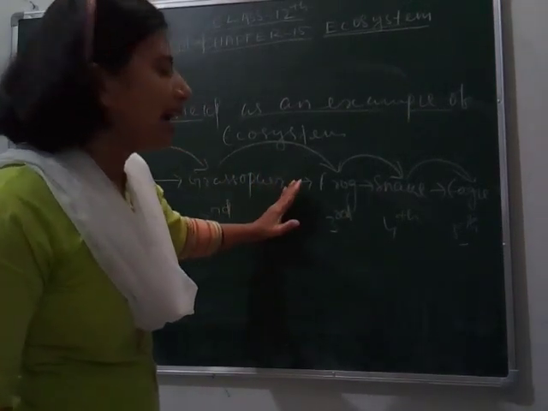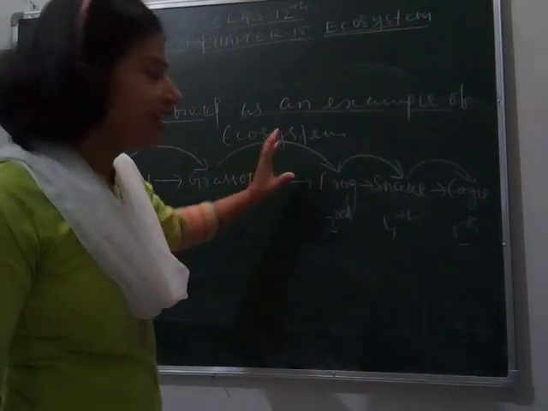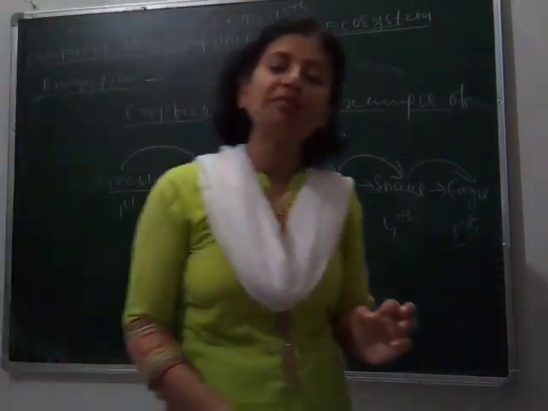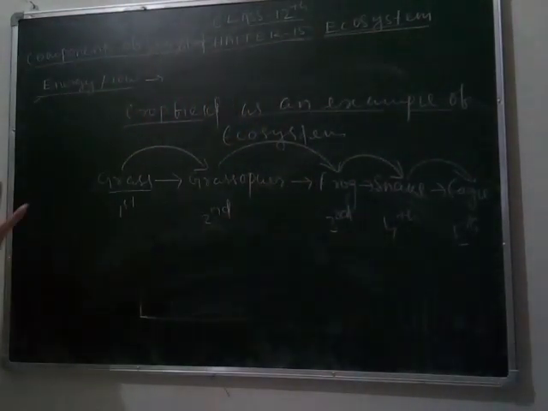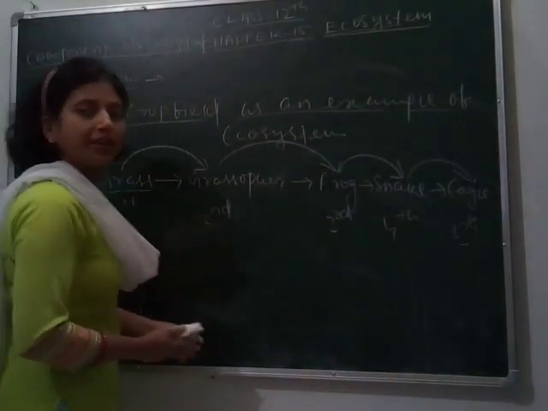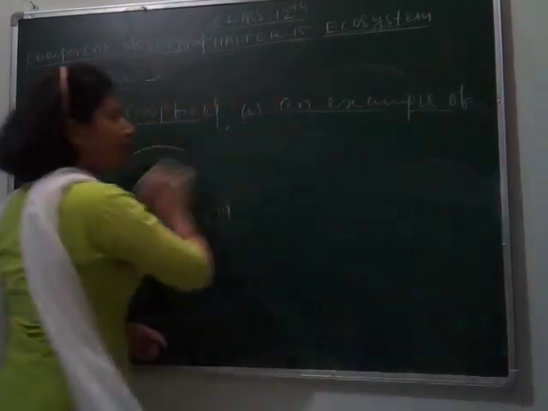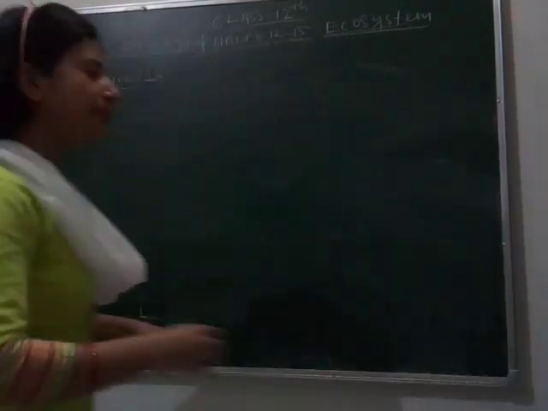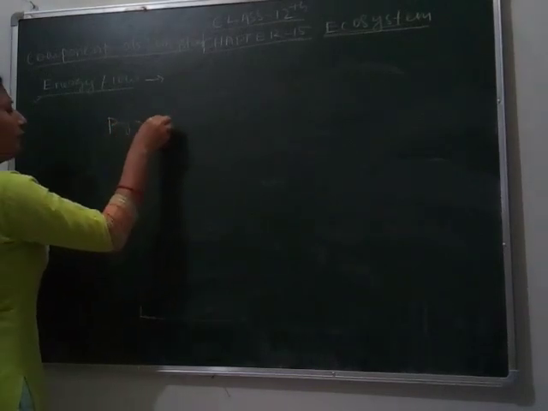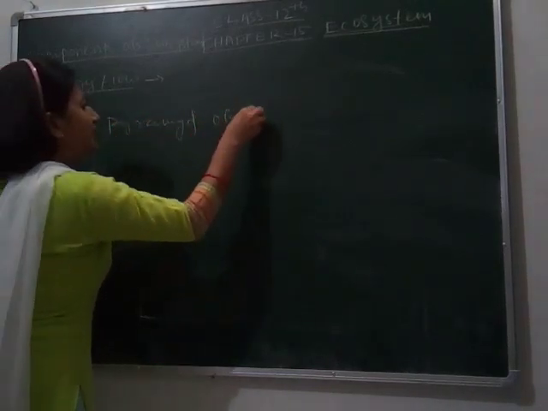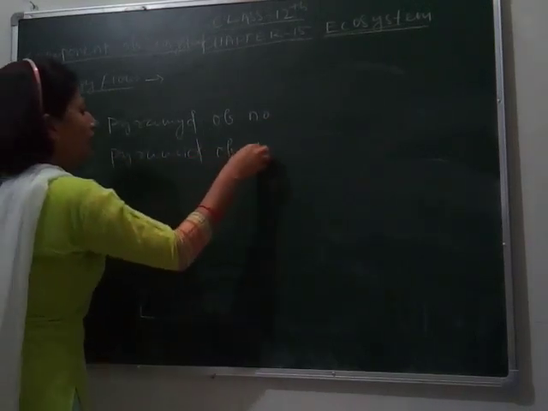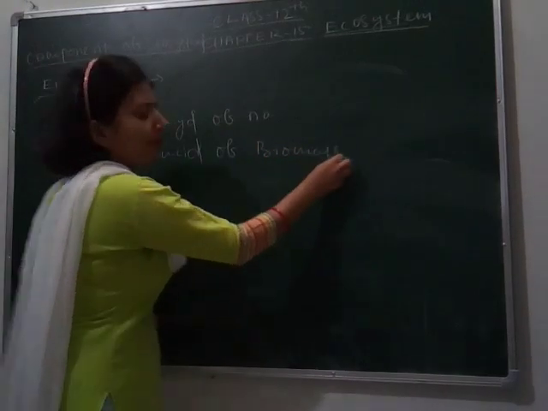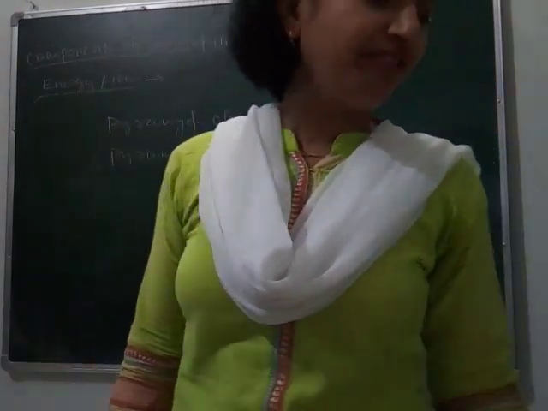Next we see how energy transfer takes place, what types of pyramids are formed in an ecosystem, and how they transfer their energy to different trophic levels. Here we will study 4 types of pyramids. You can write this down: the pyramid of number, the pyramid of biomass, and the pyramid of energy.